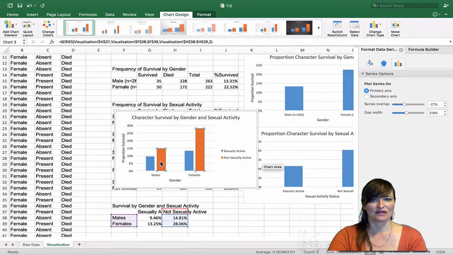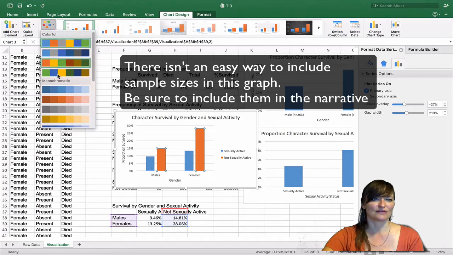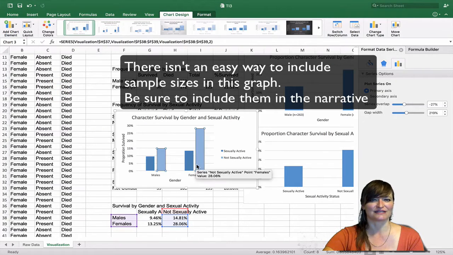Oh, I don't like those colors because it's blue and orange. Those are on opposite sides of the color wheel. We can't use meaningful colors like blue and pink for gender because we've got our genders clustered down here. If you chose to put gender up here, you might use blue and pink to indicate the gender, but also remember that if it's turned to grayscale in a print, that's not going to show up. Let's just go to our normal monochromatic.